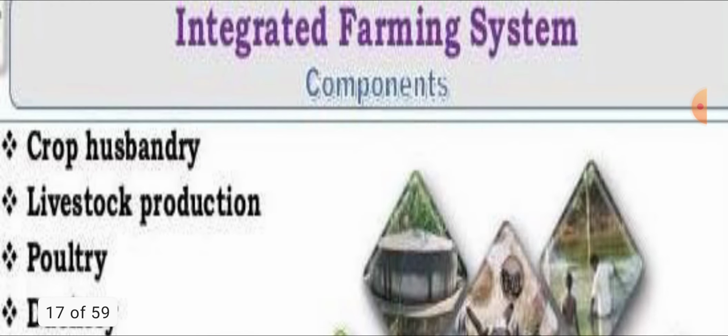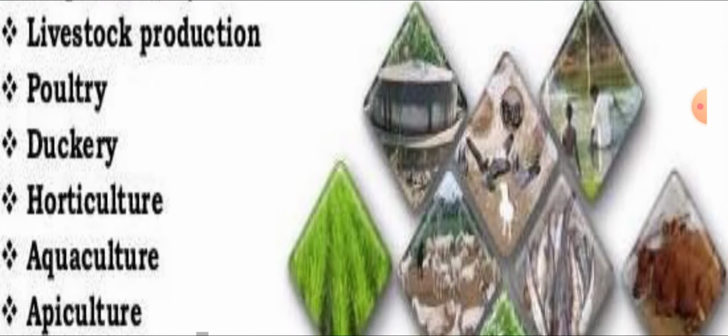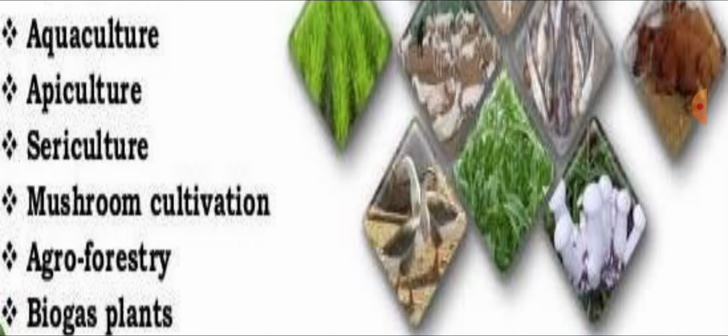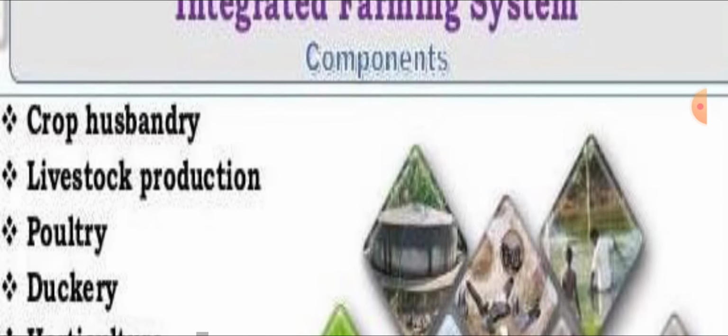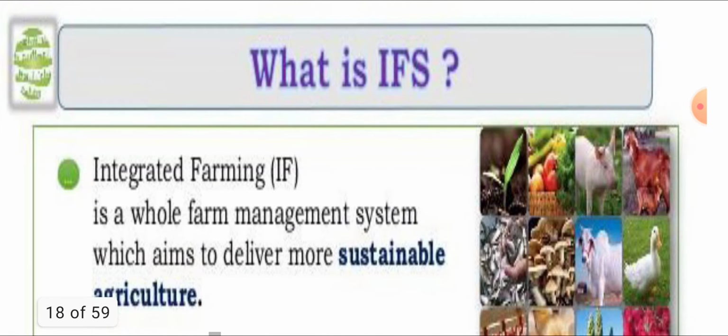Integrated farming means along with the crops you can grow livestock, poultry, duckery, horticulture, aquaculture, apiculture, sericulture (rearing of the silkworm), mushroom cultivation, agroforestry, and bioforestry. These are the additional components that can be done with farming.